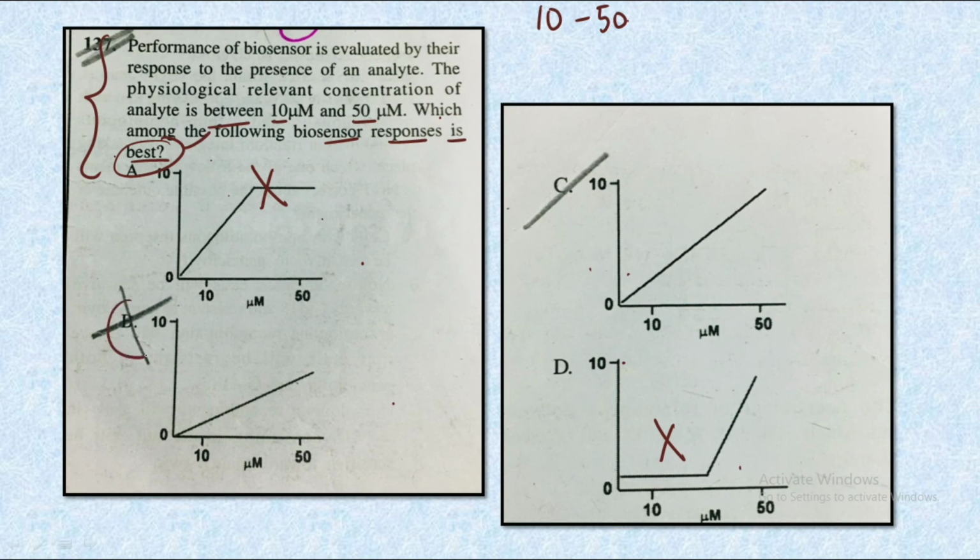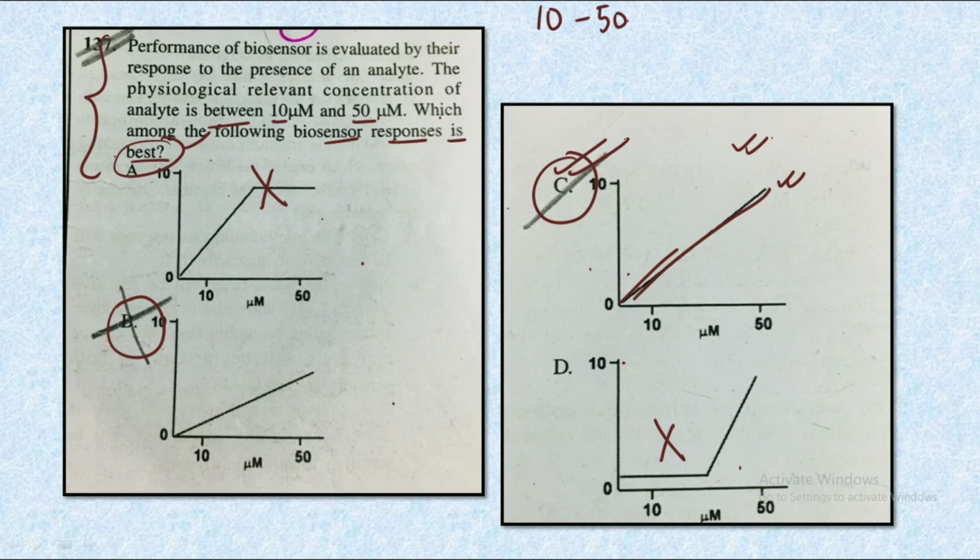Talking about option B, it is linear but it is not as linear as in case of option C. You need to carefully analyze the nature of the graph given. Option C represents an accurate linear graph. So the more linear the graph is, the better response a biosensor must have shown. So we have our final and correct answer as option C.